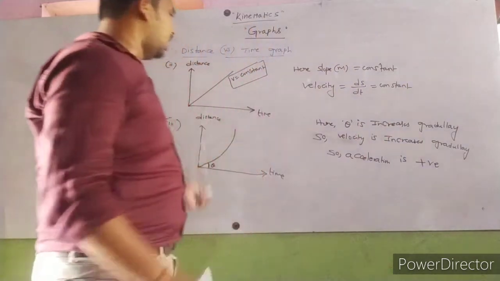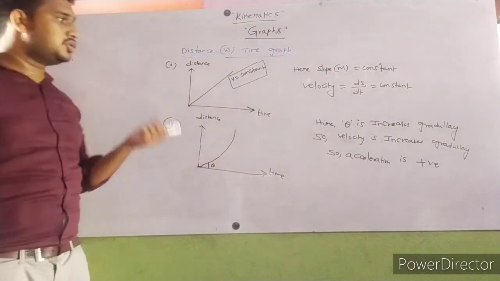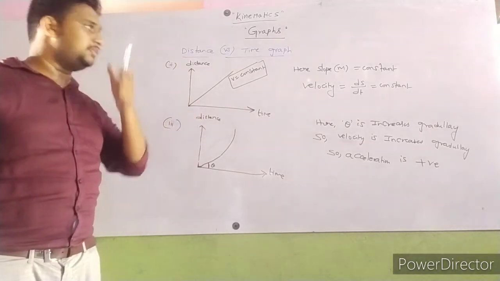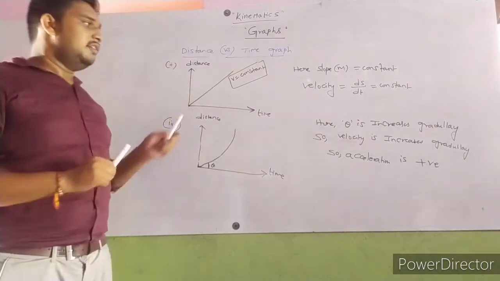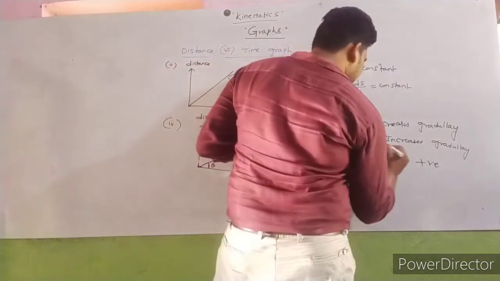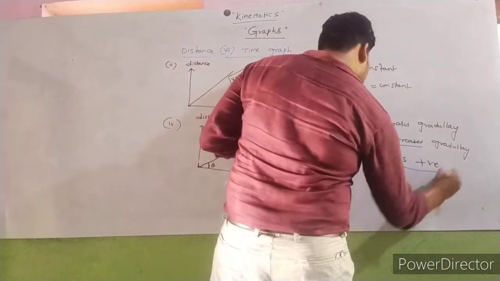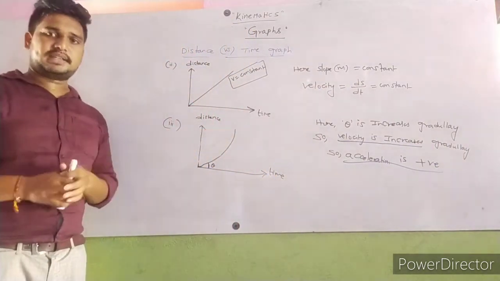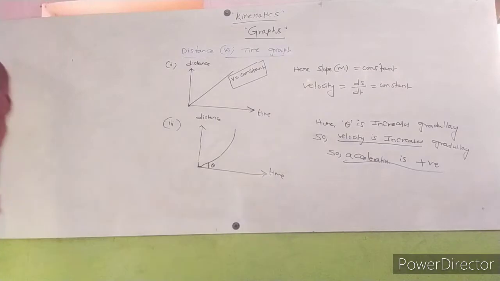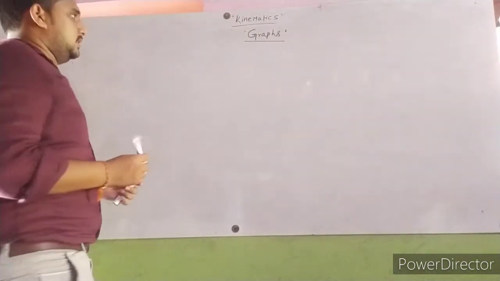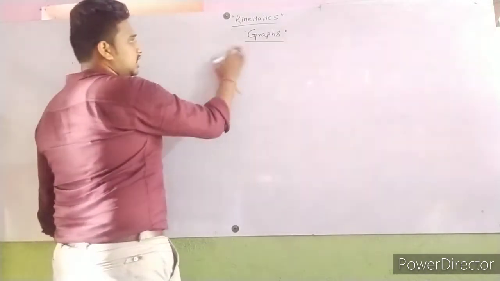Acceleration is a positive value and it increases gradually. This is a very important point: whenever velocity increases, then acceleration is positive. Next, we'll continue our lecture on graphs.